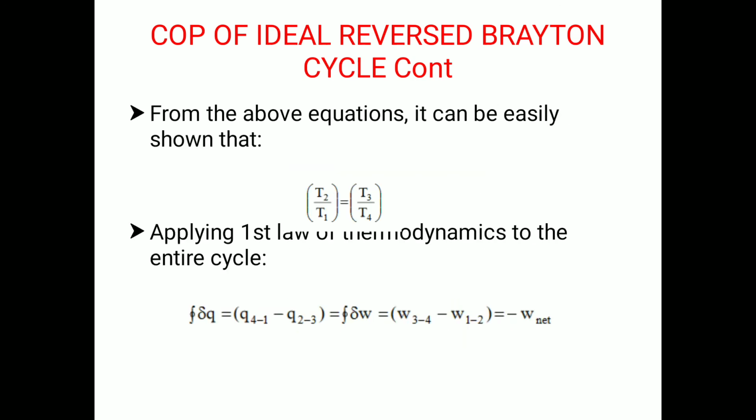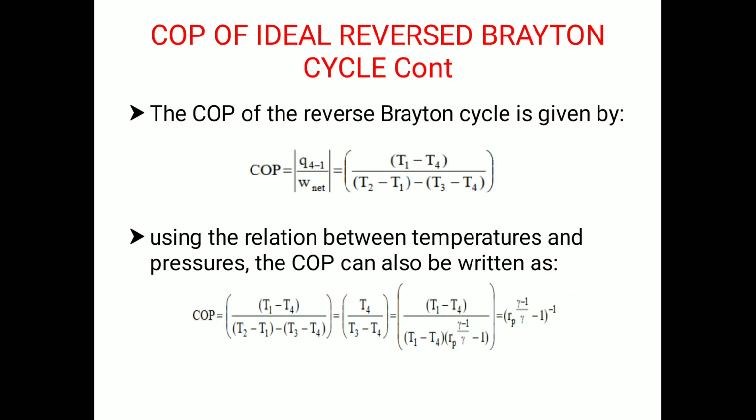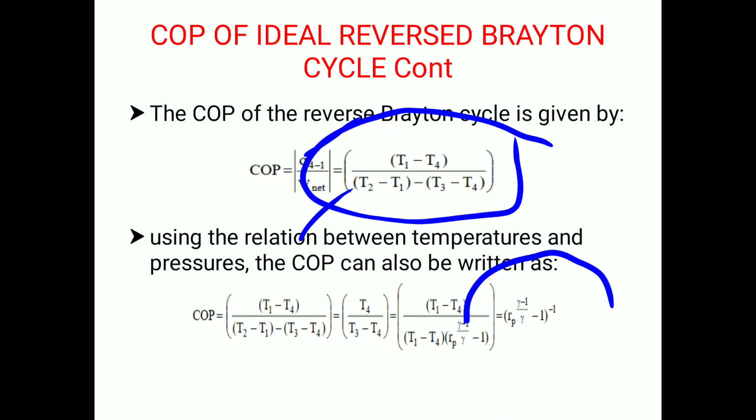So these are the relations for temperature and entropy, and the COP. Finally, we end with the COP, that is the heat absorbed, the refrigerating effect, to the net work input. In terms of temperature, we can write it like this also. If you replace with the pressure ratio, this will be the final answer.